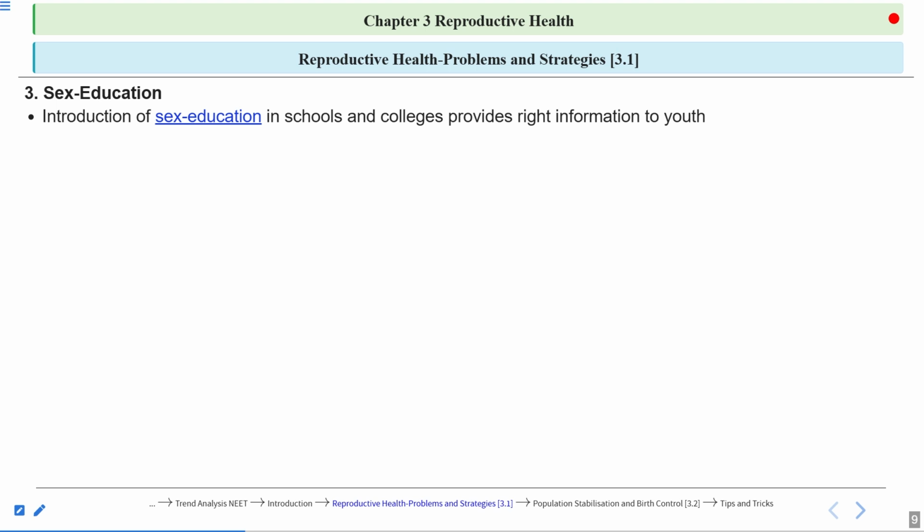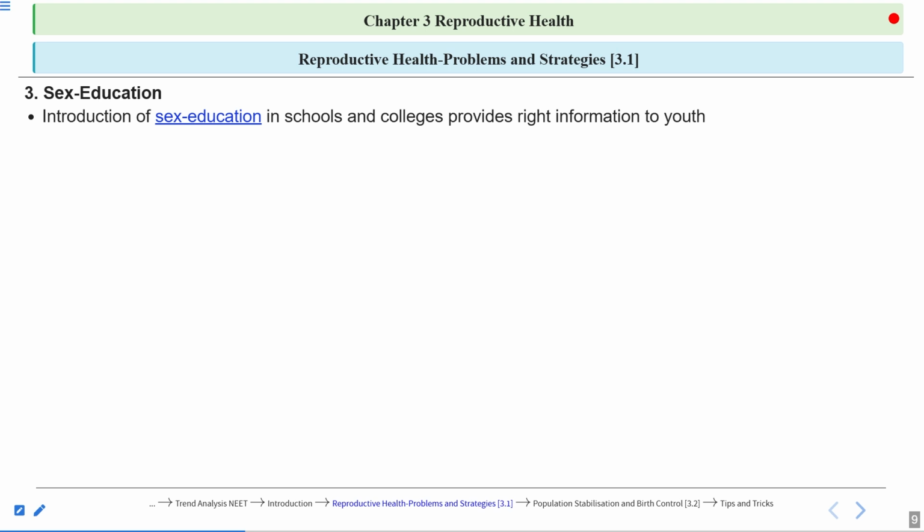So in the adolescence phase, what is happening? There are a lot of morphological and physiological changes in both males and females. So they are curious about their body as well. They want to explore new things as well. So they should be made aware of the changes that are happening in their body, like the start of the menstrual cycle in females, development of mammary glands in females.